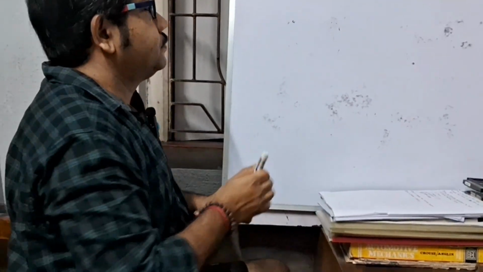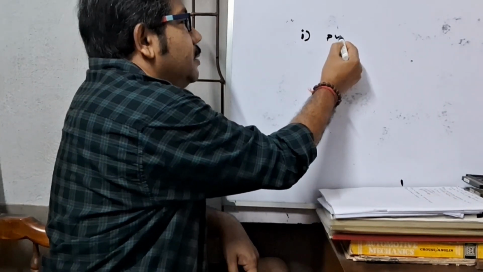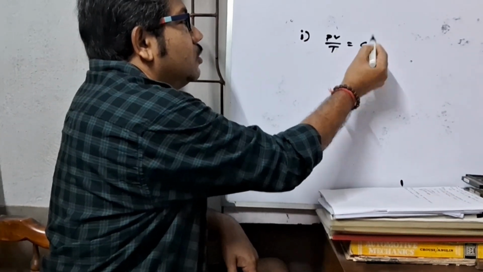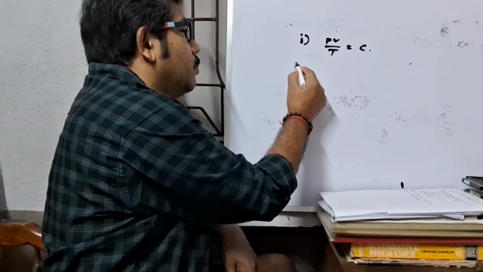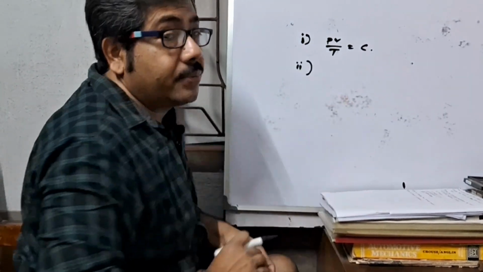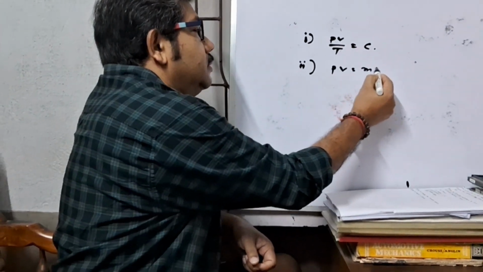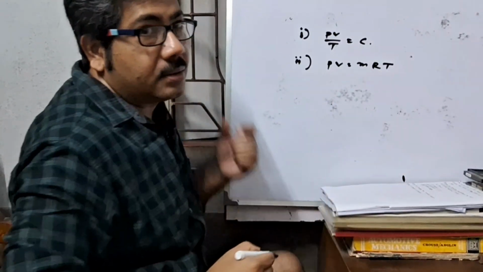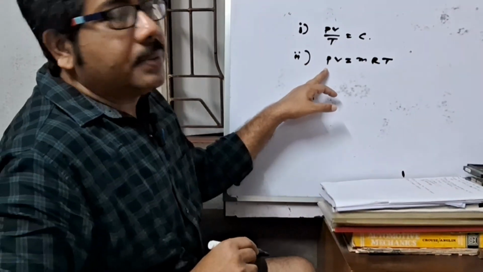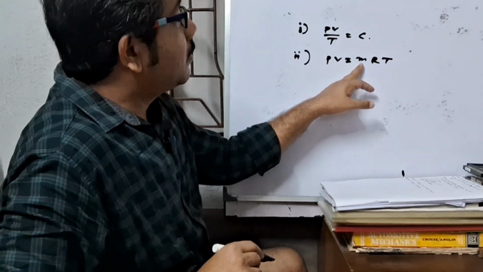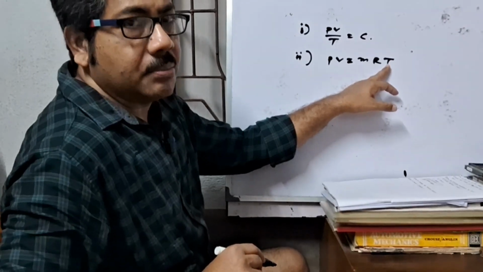Number 1, general gas equation. This is PV by T equal to constant. Number 2, perfect gas equation, perfect or characteristic gas equation. This is PV equal to mRT. Here P is pressure, V volume, m mass of the gas, R gas constant, and T absolute temperature.